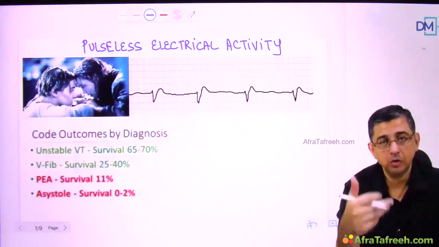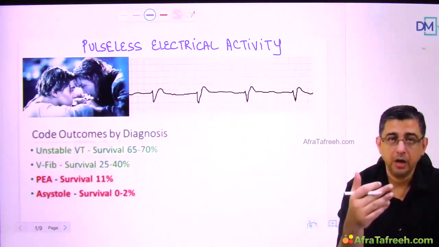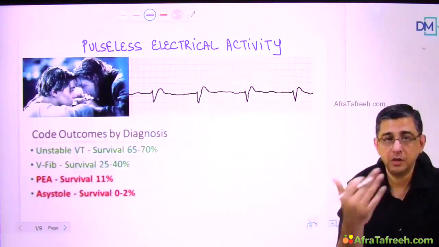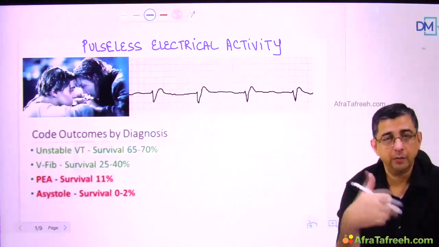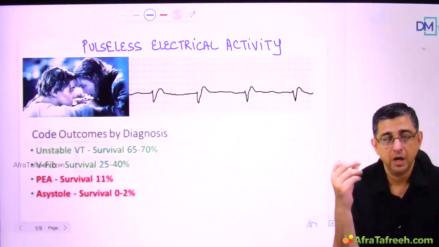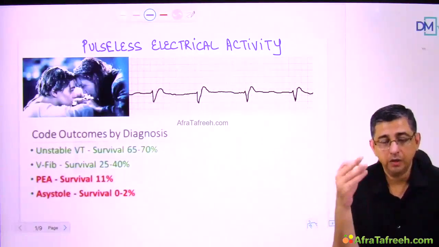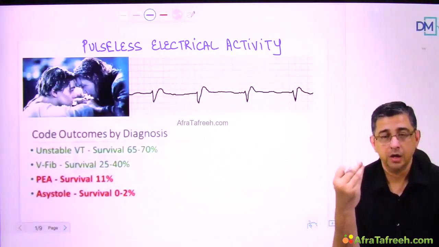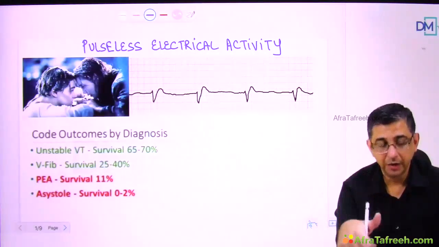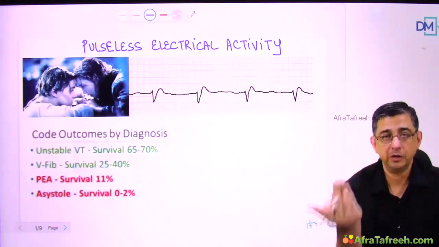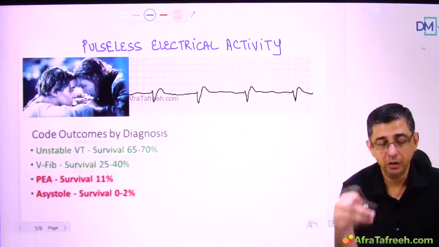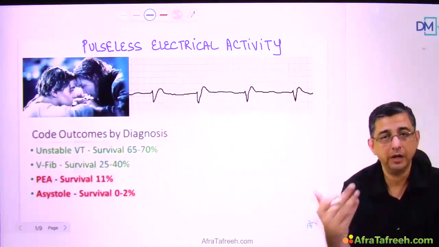Why it is difficult for most doctors to comprehend is because when you read regarding shockable rhythms, non-shockable rhythms, and when you are trying to resuscitate a patient, you're giving CPR to the patient, you're all pumped up. In that pumped up situation, your adrenaline is flowing, your neurotransmitters are flowing, and you are trying your best to save the patient. In that, I would say cacophony, in that chaos, our brain does not think about what could be the reasons behind pulseless electrical activity, and we might start treating this person as a patient of asystole, or we might treat this person as a patient who's having a shockable rhythm, whereas in pulseless electrical activity, we need to find the etiology and only then it can be corrected.